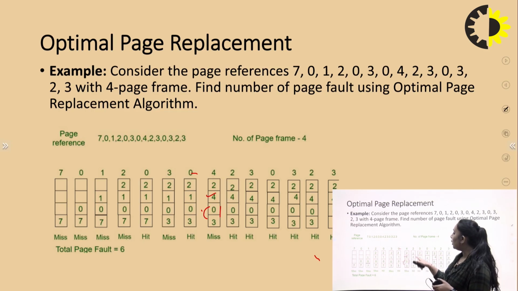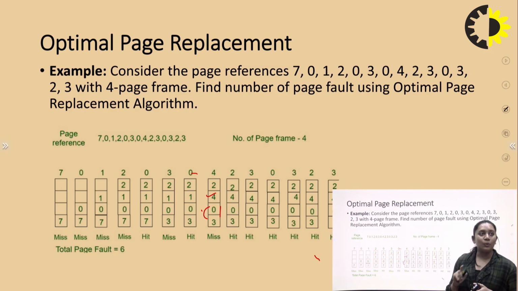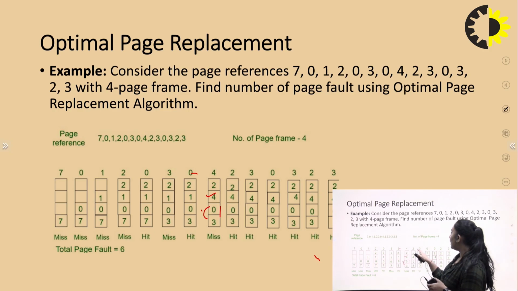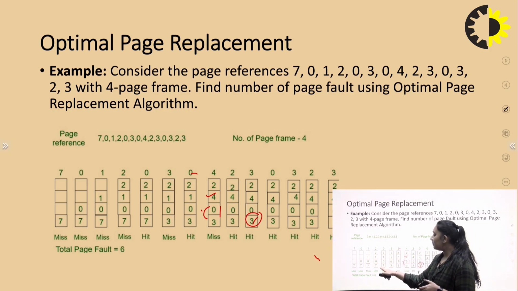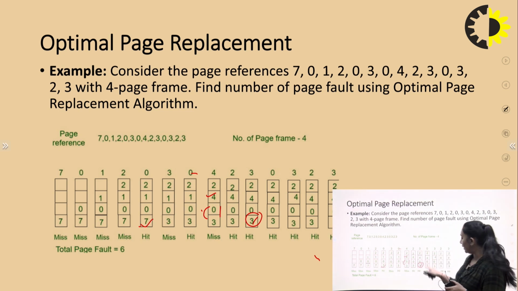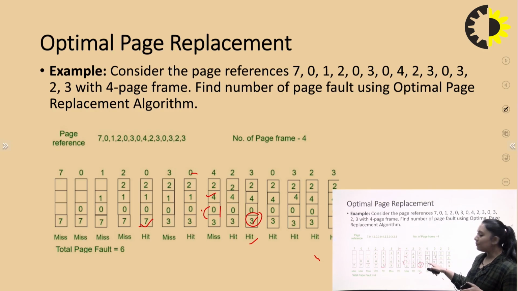Next is 2, which is already placed, so no replacement is required. Next is 3, which is already present, so it is a hit and we don't need any replacement. Next one is 0, already present, so no replacement is required.